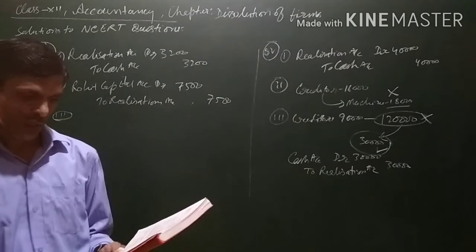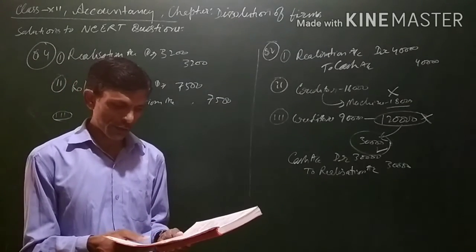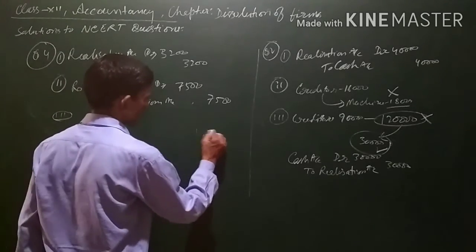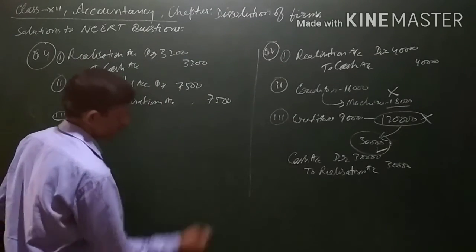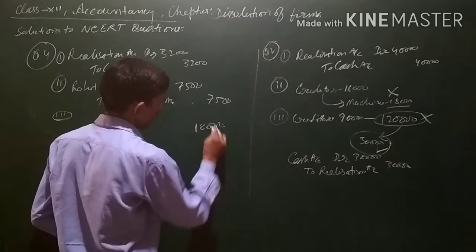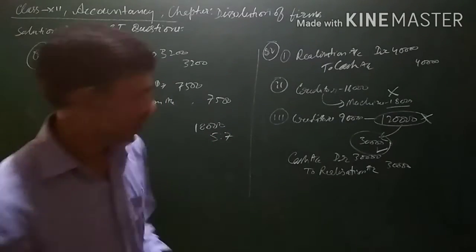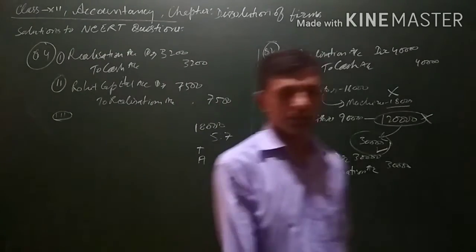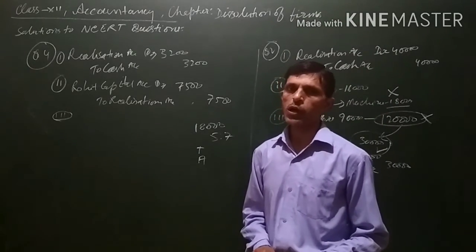Third is profit on realization amounted to 18,000, which is to be distributed among the partners Ashish and Tarun. 18,000 is the profit, which is to be distributed in the ratio 5:7 among Tarun and Ashish. These are the two partners. So profit on realization is transferred to the partners' capital accounts.